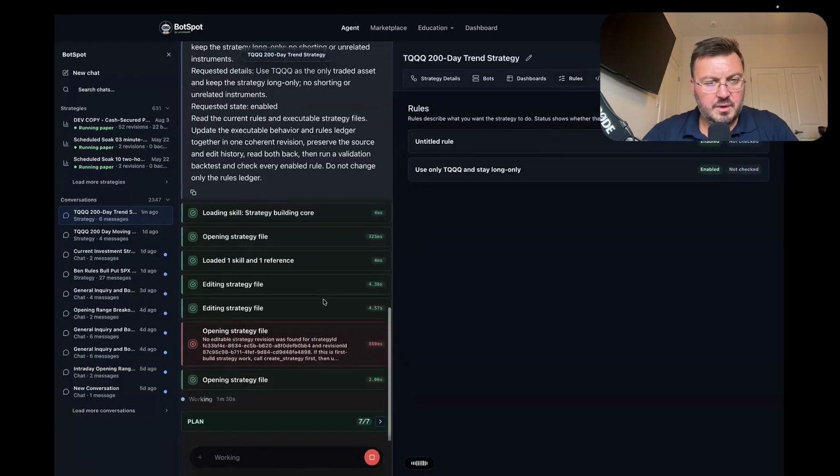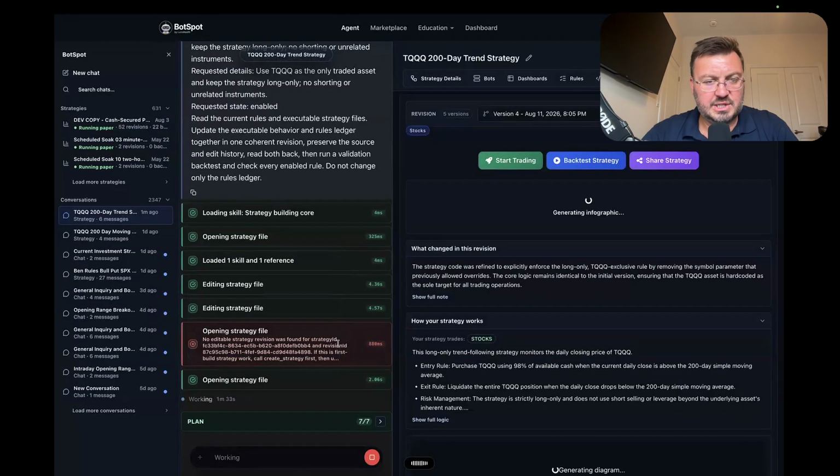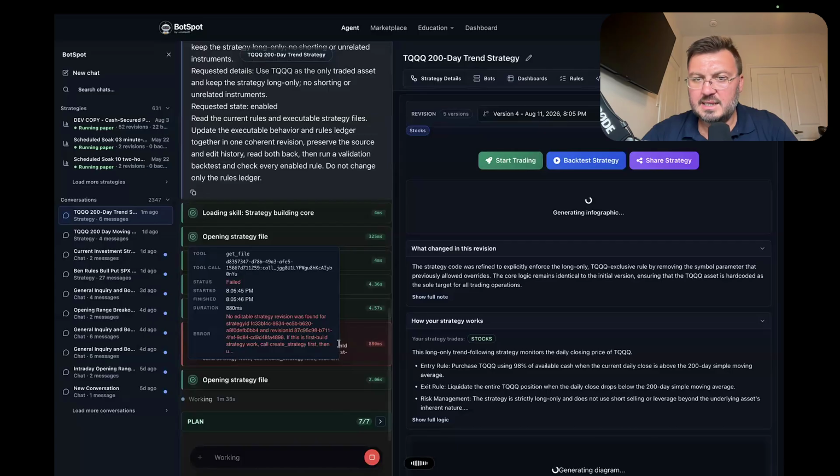And then furthermore, there's an error saying opening strategy file, there's an error. So why did that error happen? And can you please make sure that doesn't happen in the future as well? Fix that too.